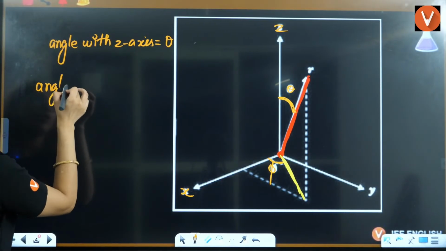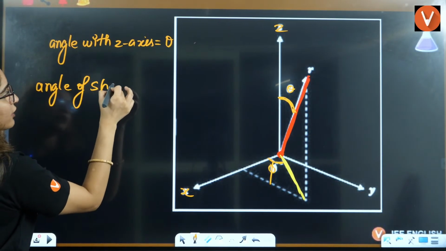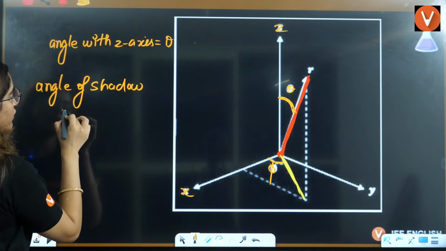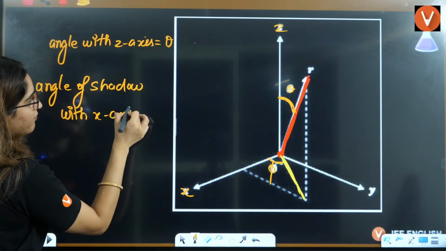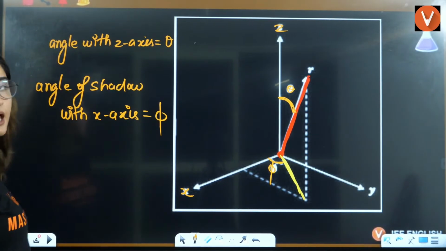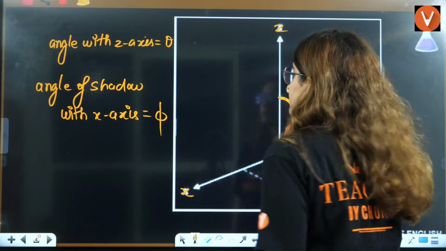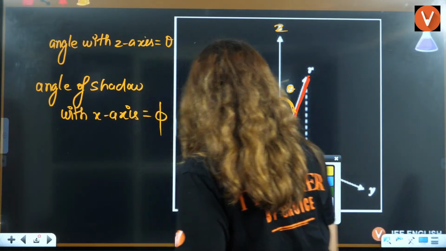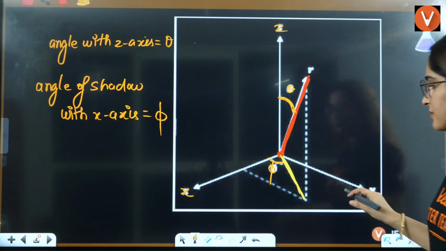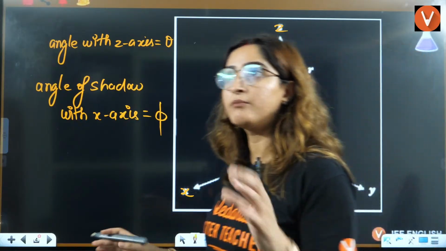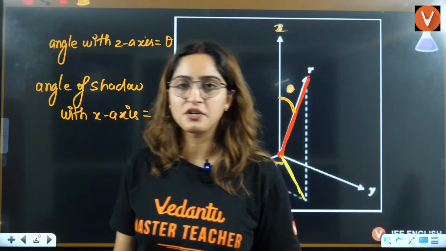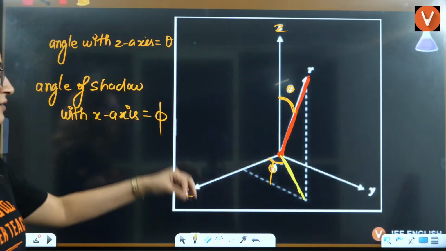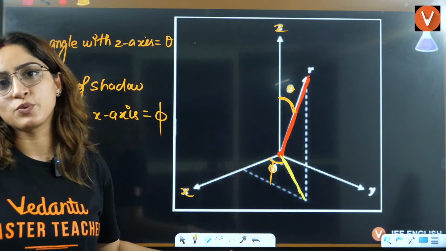The angle of the shadow with the x-axis, that is called phi. Okay, so this is about theta and phi. Ma'am, what things can they ask you based on this? Just the definition part you have to know, that theta is which angle and phi is which angle.